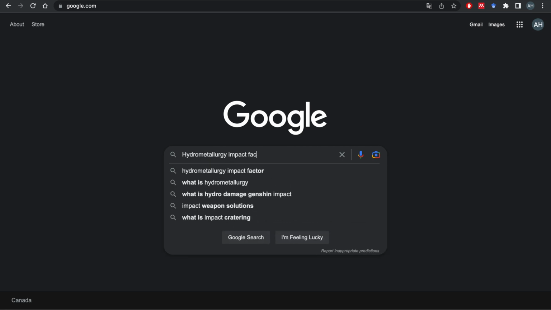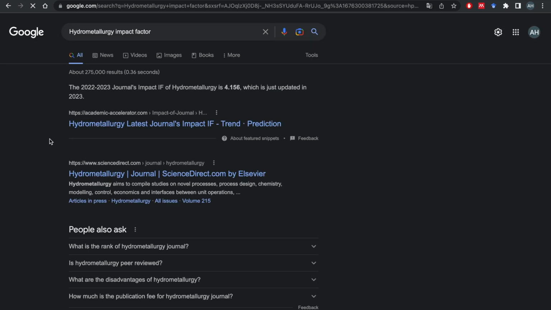In that way you can recognize if that journal is good enough, if it is trustable or not. The Hydrometallurgy journal has an impact factor of 4.156. As a rule of thumb, you don't want to use any information from journals with an impact factor of less than 1. This impact factor means something like how often other researchers are referring to articles from this particular journal, right?